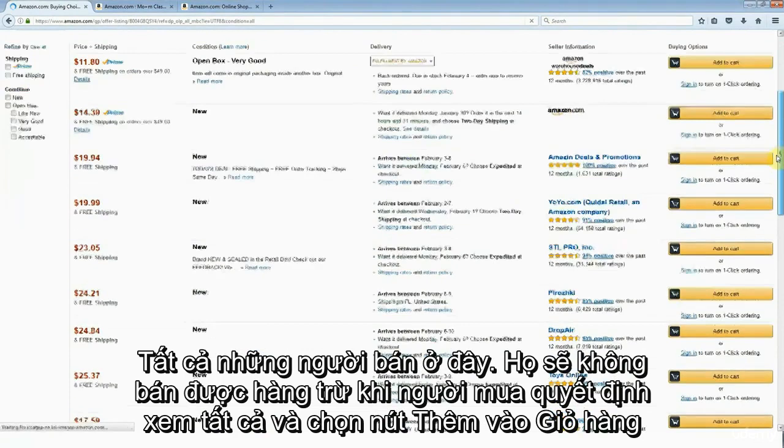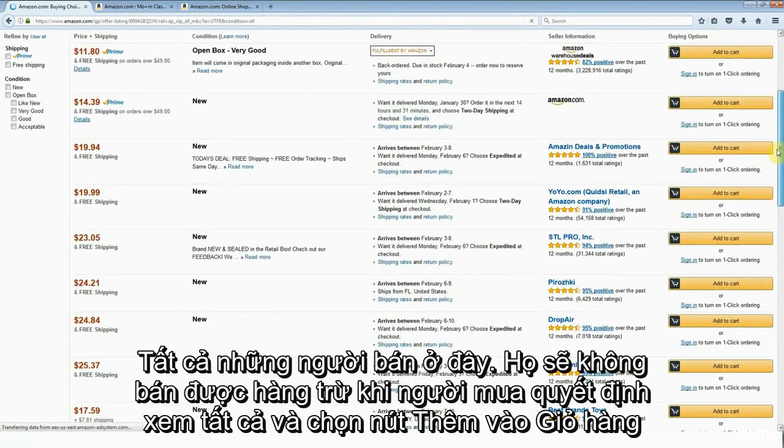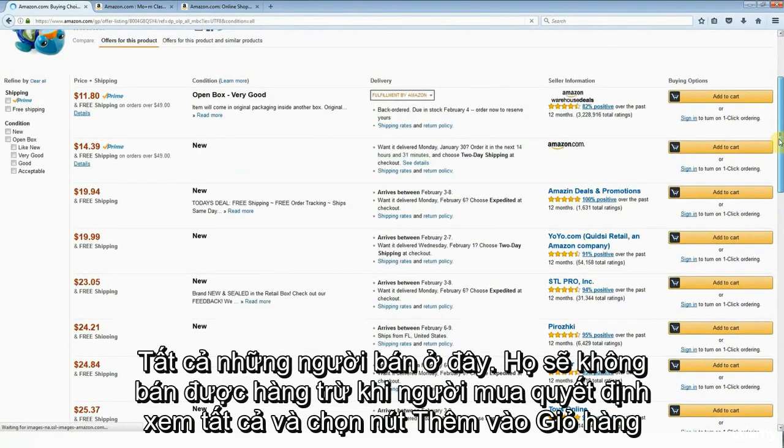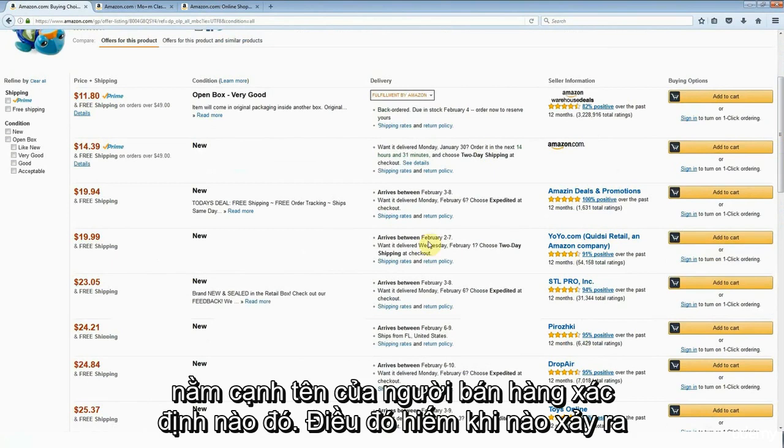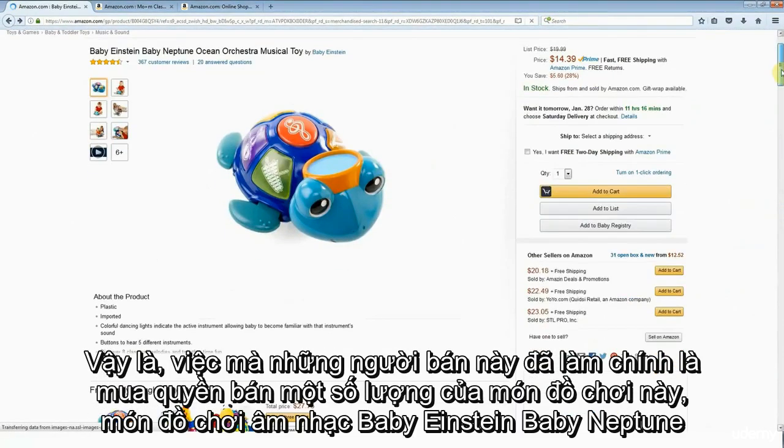So all of these sellers here, they don't get the sale unless the shopper decides to check them all out and click add to cart beside a particular seller's name. That hardly ever happens. So what these sellers have done is they have purchased wholesale some stock of this toy, the Baby Einstein Baby Neptune musical toy.